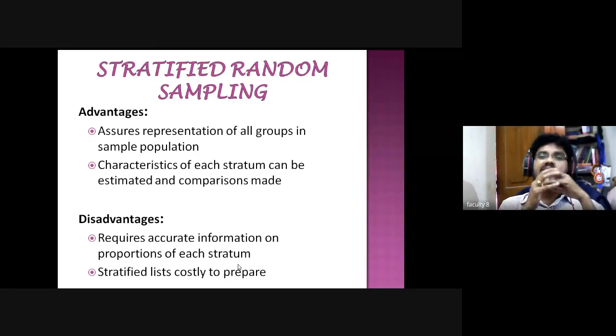Then, the stratified list is costly to prepare. For example, if you want to classify the types of farmers, it is very costly to prepare, and it takes more time. Sometimes farmers may not reveal that they have more than 5 acres. For example, if marginal farmers are those below 1 hectare or 2.5 acres, some farmers may not reveal that they have more than 2.5 acres, even if they have 5 acres. So when we list their names by farm size, it is very costly to prepare, and there is also a time lag.